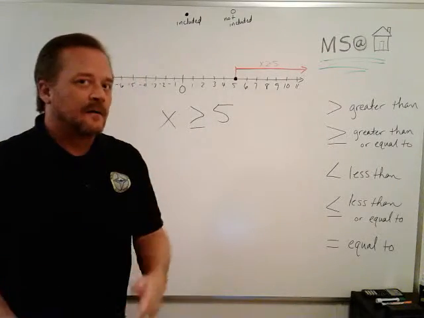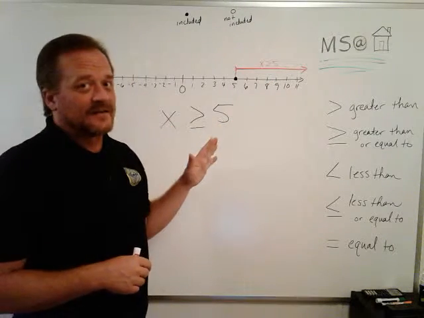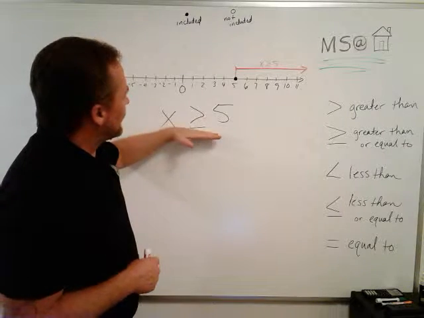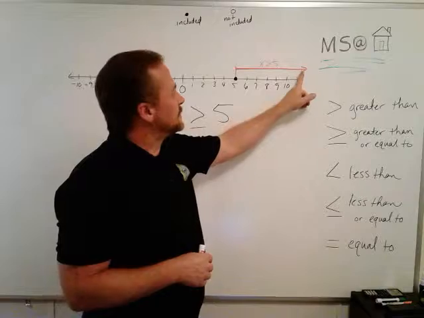Now, a little bit later, we will talk about how to limit that line so it doesn't get ridiculously big. But for now, let's go ahead and just make sure we understand that this mathematical statement here, this inequality, is modeled like this.